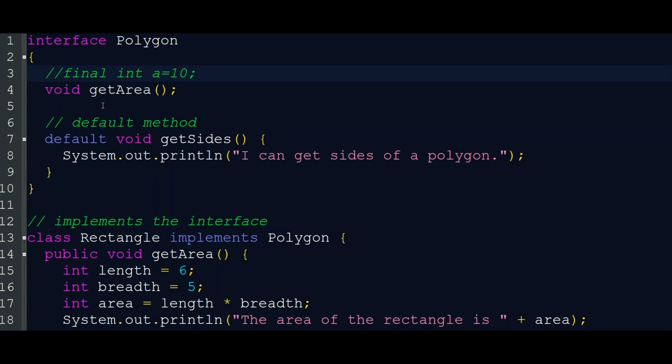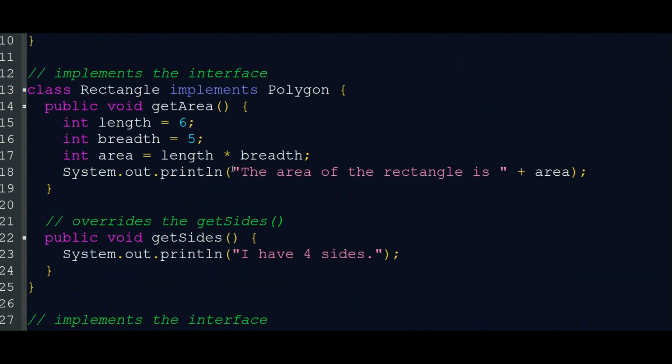So that is getArea, and default void getSides with System.out.println, which is the default implementation of getSides. Now we are moving to our class Rectangle implements Polygon. The implements keyword is used to implement an interface in a class. This line means that class Rectangle implements the interface named Polygon.